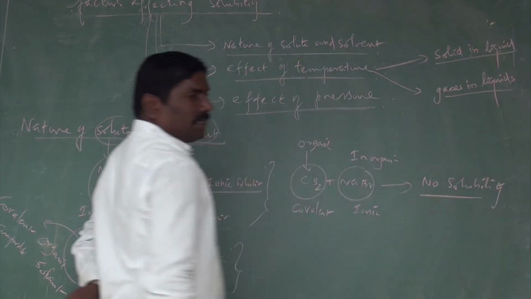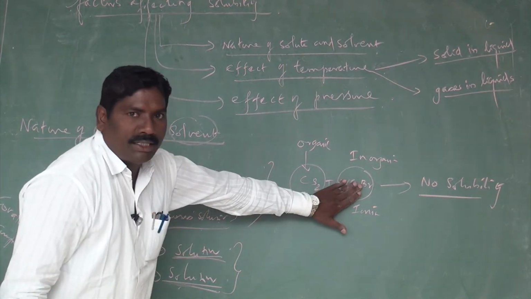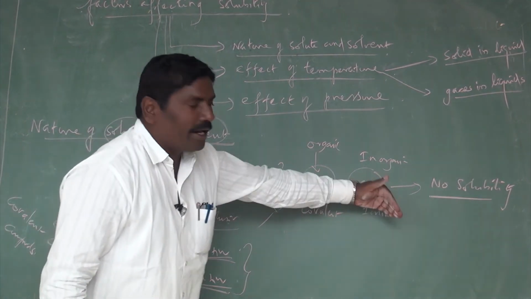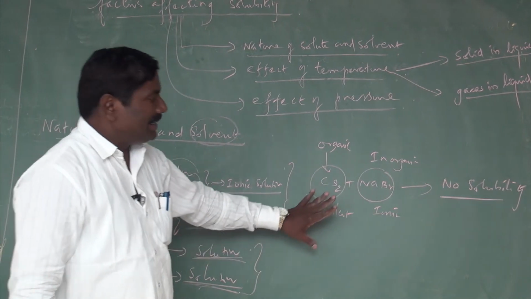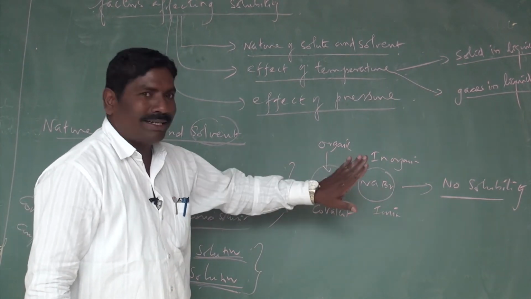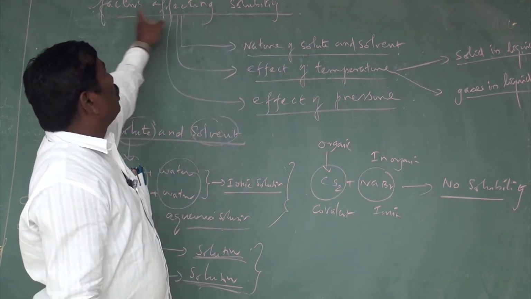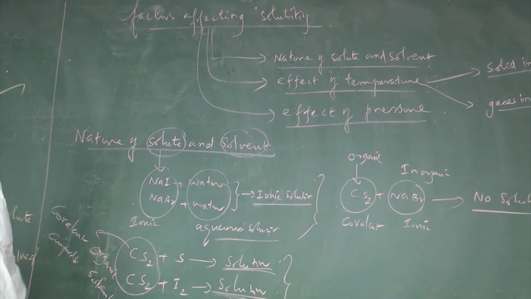By changing the solvent and solute, we cannot find such a solubility. This nature of solute and solvent also influences the solubility factors.